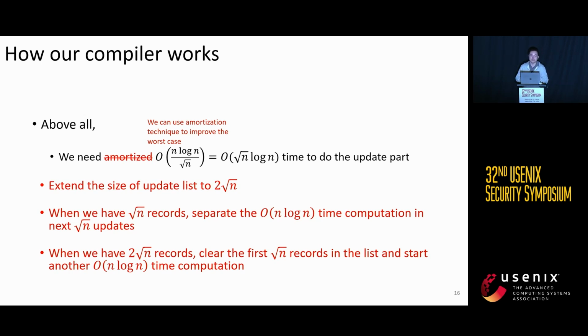And now we can remove those square root of n updates in the list and start the open all algorithm for the updates from square root of n plus 1 to 2 square root of n. So we repeat this over and over again. We will have an algorithm which has square root of n log n time to update, and that is the worst case.